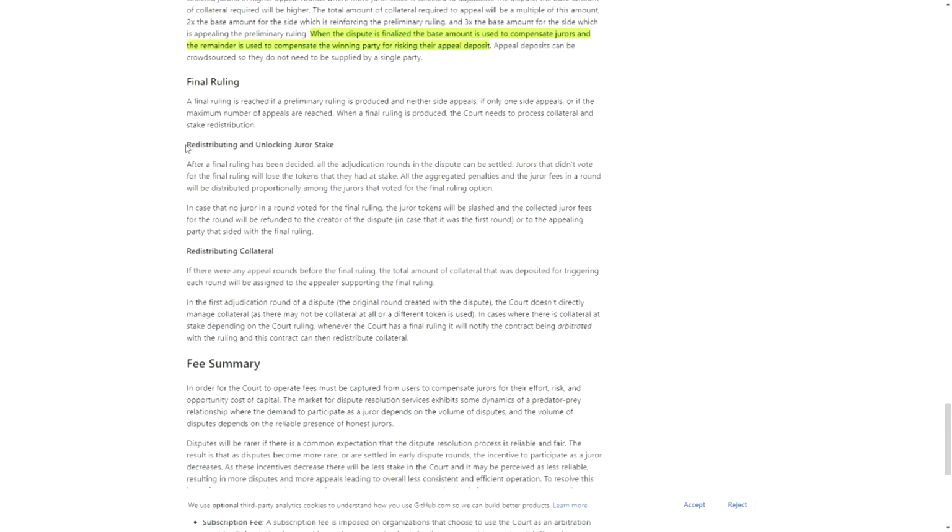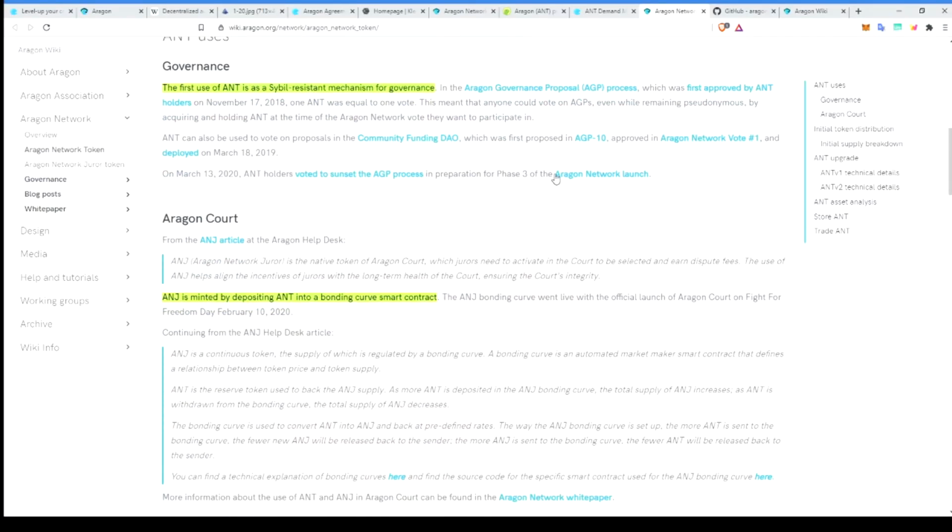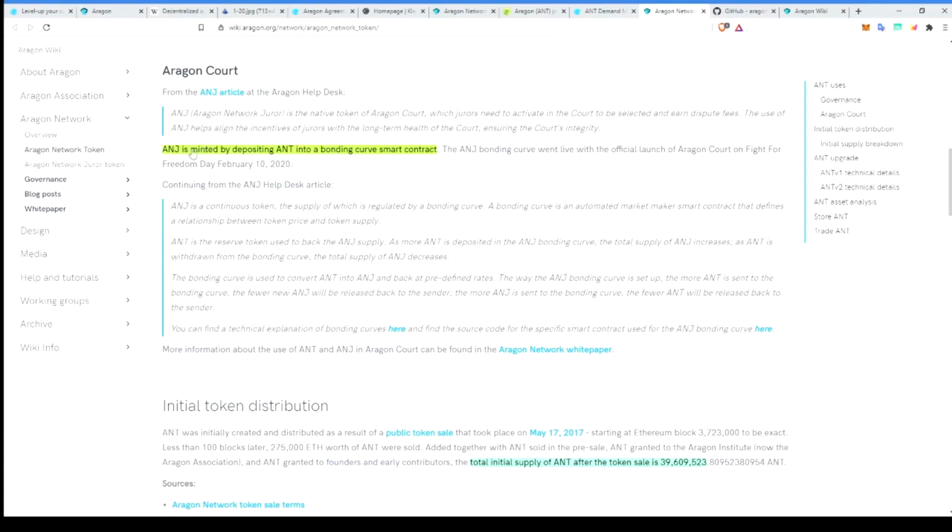So to avoid anyone from opening a dispute, you have to put up some coins. So this way you're not just clicking and opposing everything that's happening in the community. So if you really think something is going on, then you don't mind putting up some coins and investing in this appeal. On the other hand, if the other party wants to oppose, they have to also invest in this appeal. So at the end of the whole process, the jurors have to be paid, the whole protocol has to be paid. So the one who loses has to pay all the fines and fees, just as it is in real life.